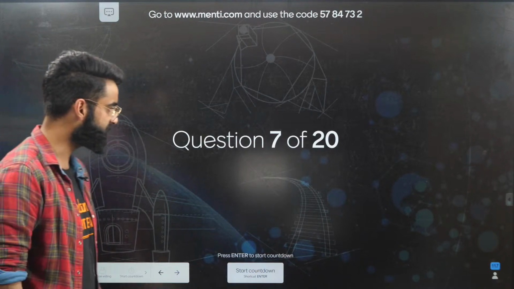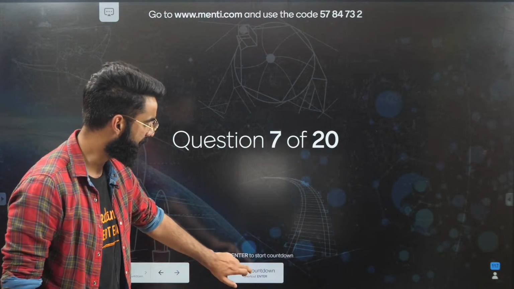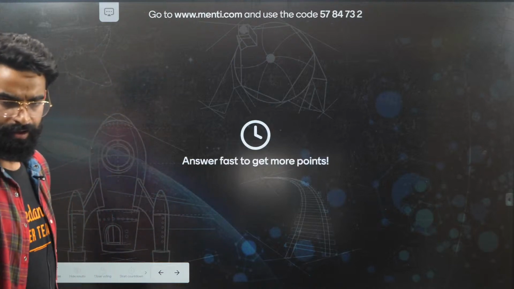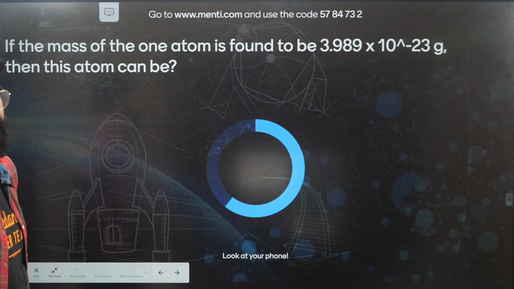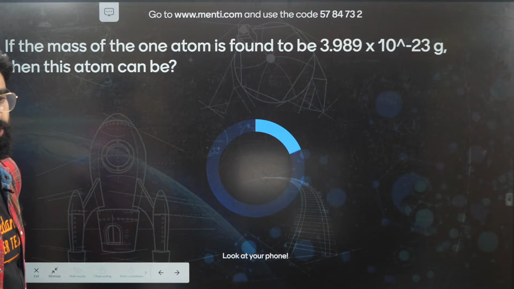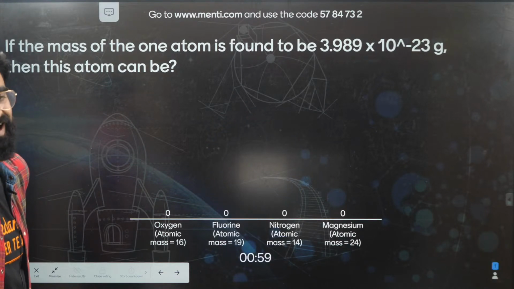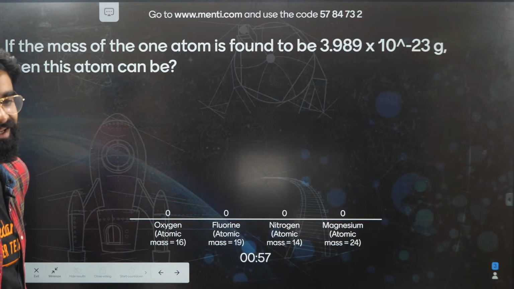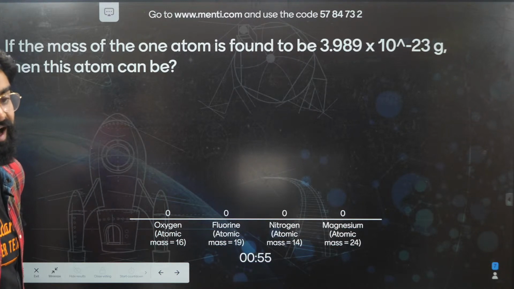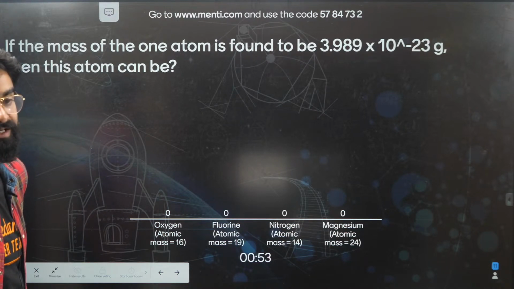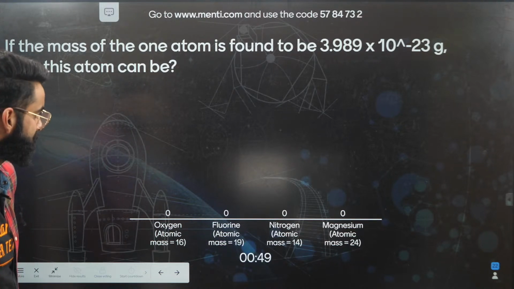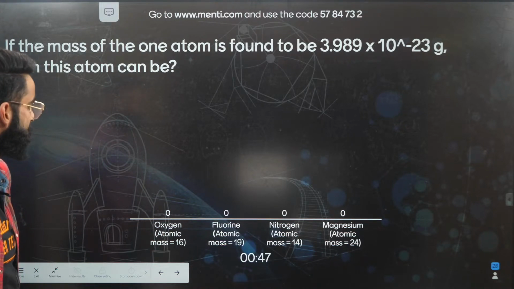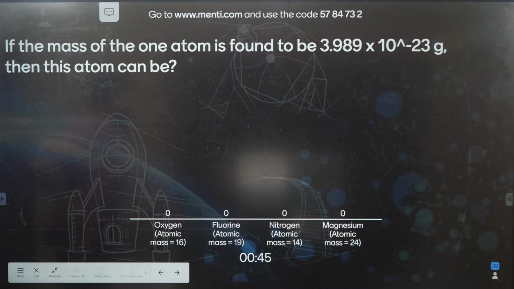This is the 7th question. I'm starting the countdown in 3, 2, 1, and now. Look at your phone, guys. If the mass of one atom is found out to be 3.98 × 10^-23 grams, then the atom must be. You have 45 seconds to solve this.